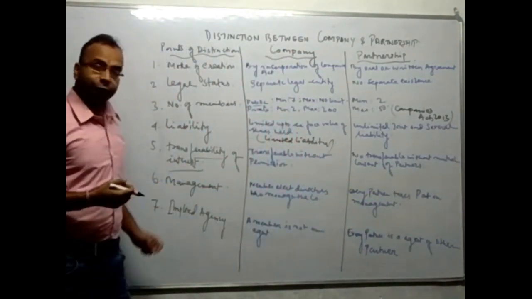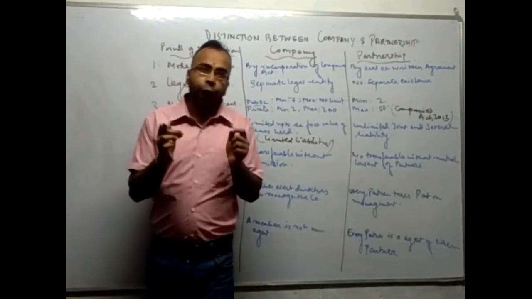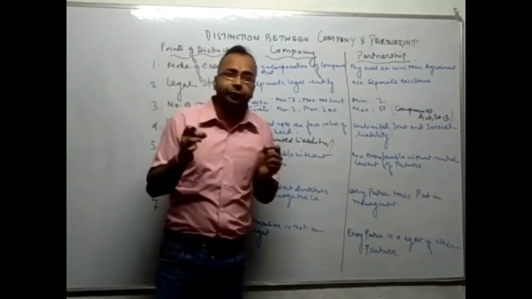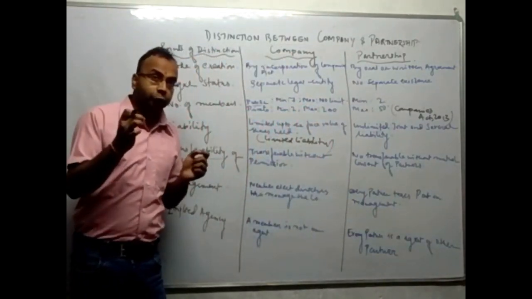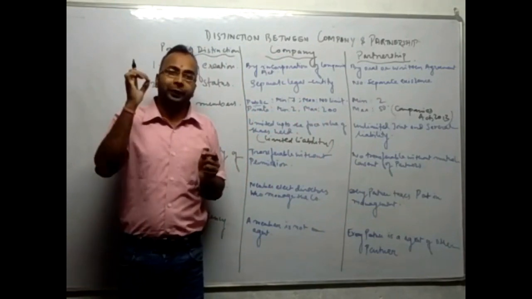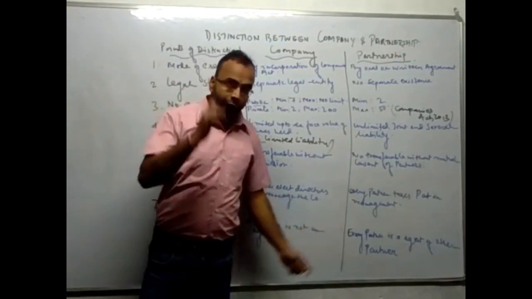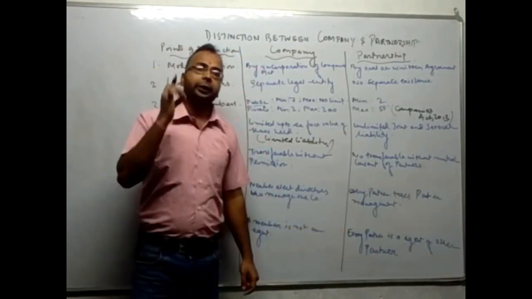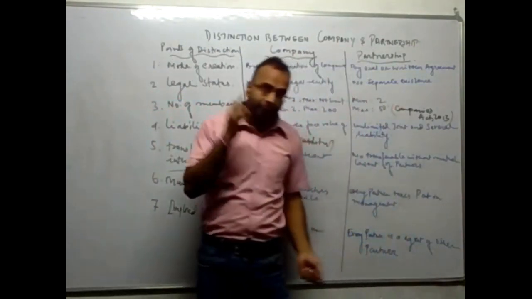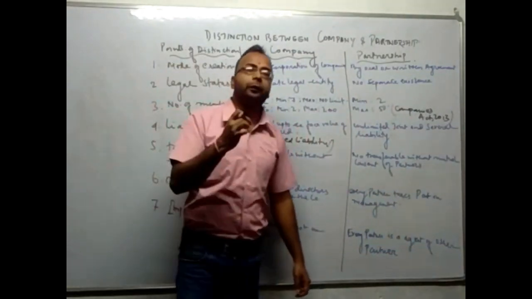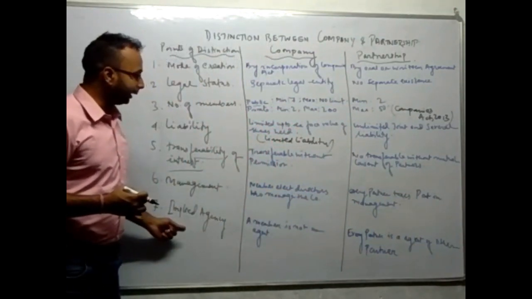Point number 6 is management. In a company, the management is looked after by the board of directors. Now, how will the board of directors come into the picture? They come into the picture with the help of the voting rights of the shareholders. So the board of directors are the elected directors of the company. In partnership, in general every member takes active participation in the management of the business.